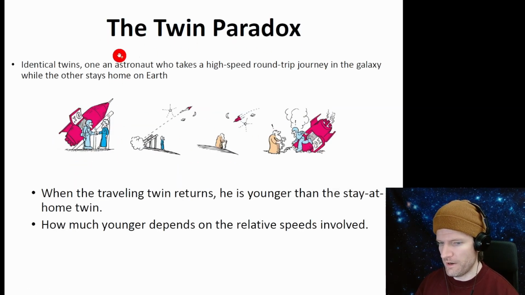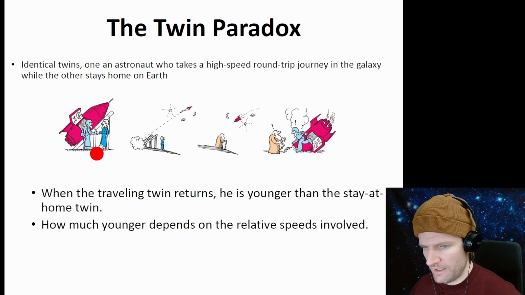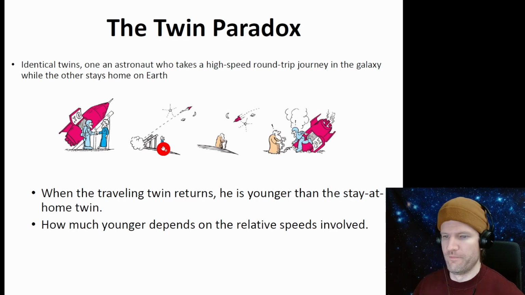Okay, there's the twin paradox. You have two twins. You send one off in a rocket ship. According to the person on Earth, their time is moving slowly. They turn around, and the person on Earth ages. When they come back, the person in the rocket is younger compared to the twin who stayed on Earth. This is a paradox because shouldn't they both age at the same time? And the answer is no.